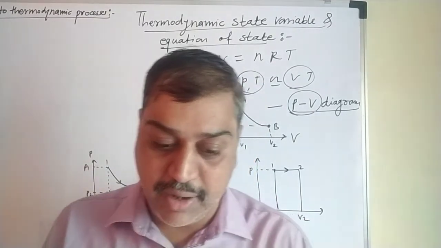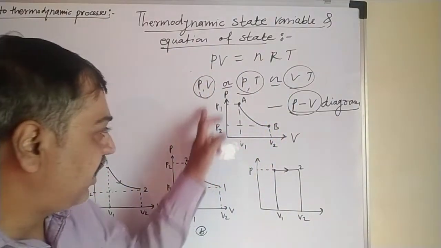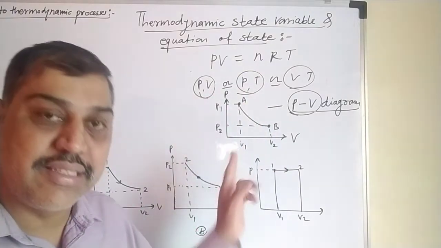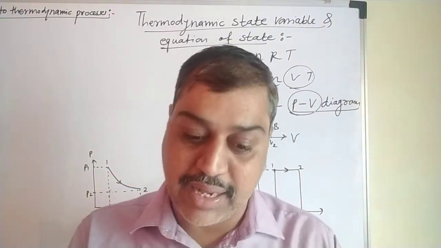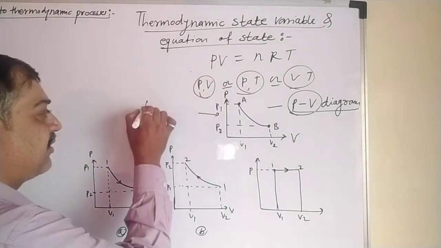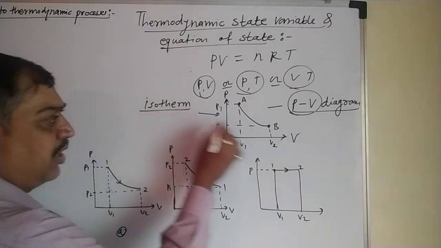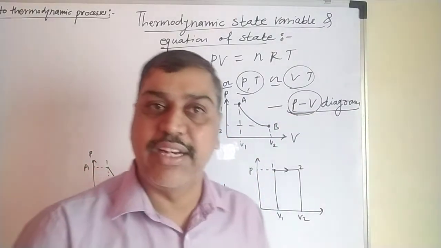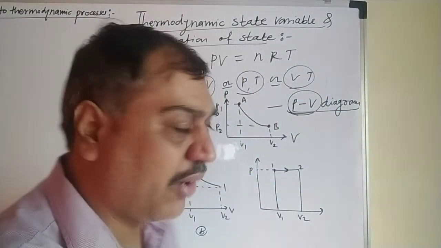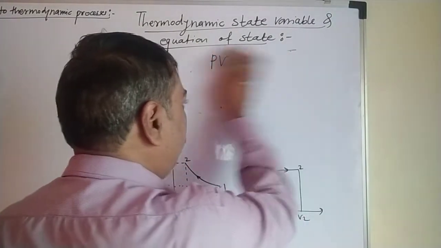So this is the curve. When the temperature is constant while we study the change in pressure and volume, the same diagram is said to be an isotherm. Isotherm means temperature remains constant in the PV diagram. Apart from this, we have to elongate the same discussion further with different parameters.